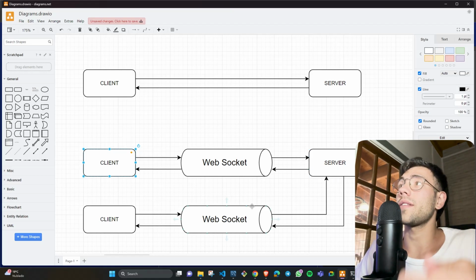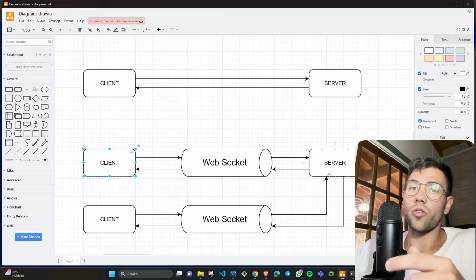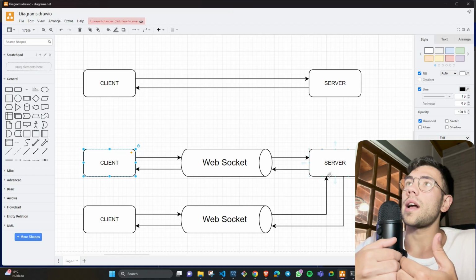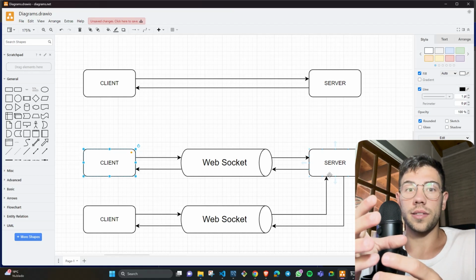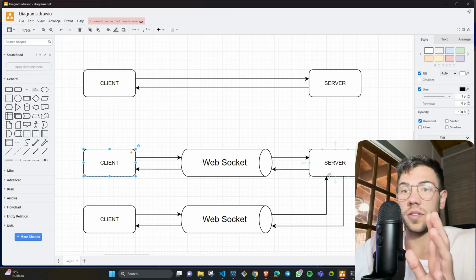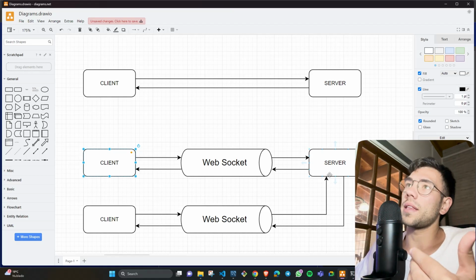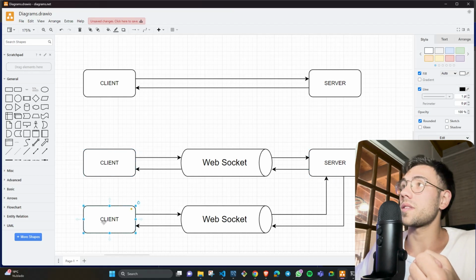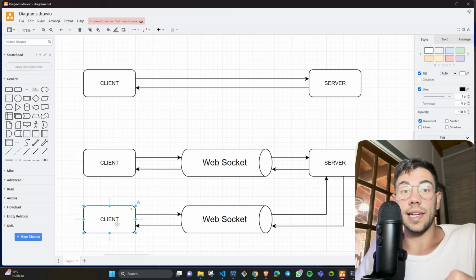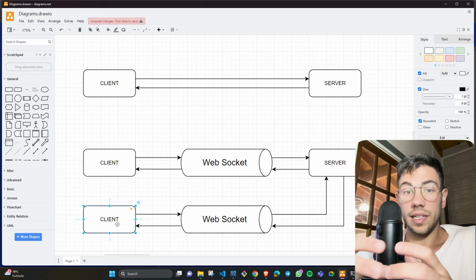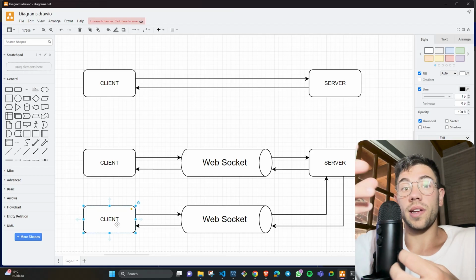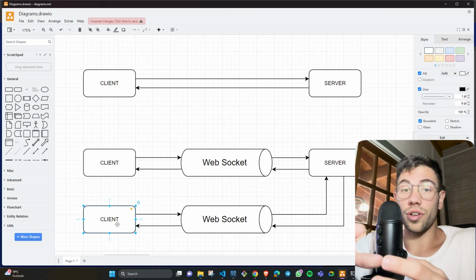So as a server I will have to iterate over each client that is connected to me and verify if the client is the same. And if it is, I will send the message. In this case, client B will receive the message because the server will send it through the WebSocket, and the client will be notified by an event and can display this message automatically, in real time,